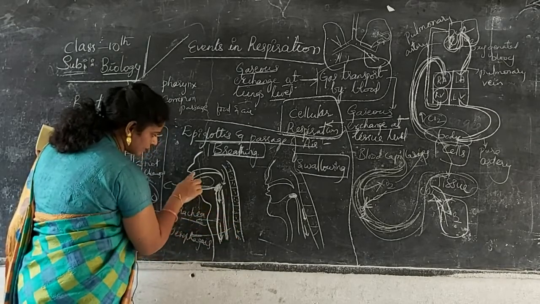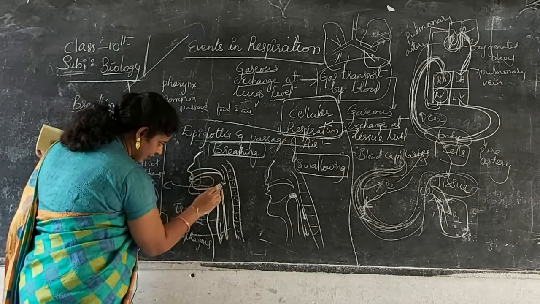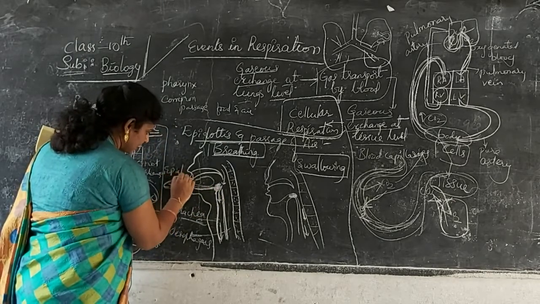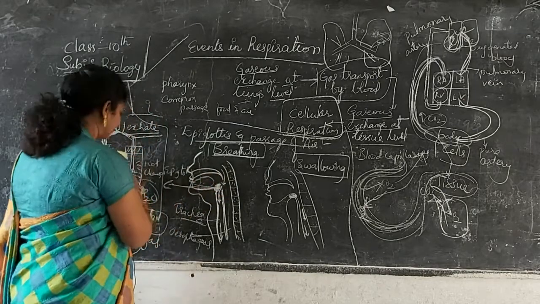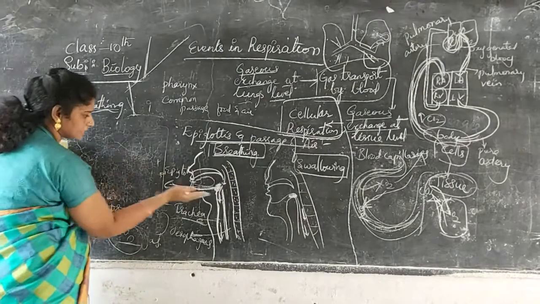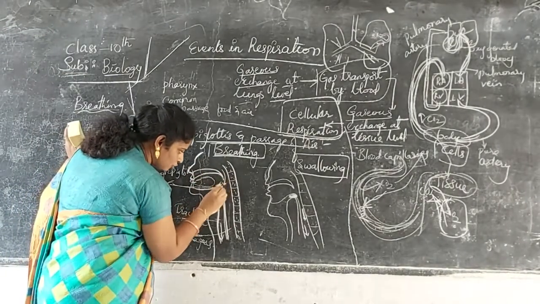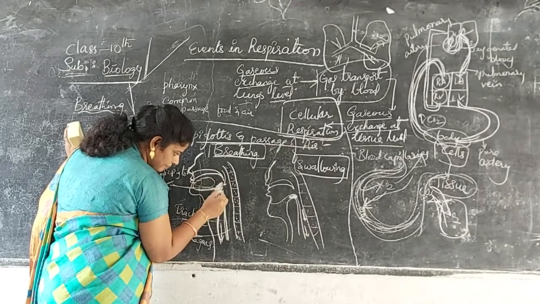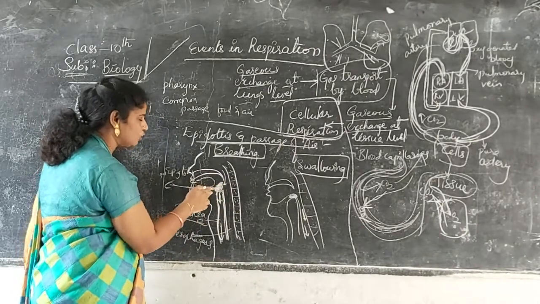So just observe here. This is nasal cavity, buccal cavity. Here we have epiglottis. What is this called as? Epiglottis. So this is a lid like or flip like, closing the two passages, mainly the tracheal passage. Okay, see here how it is functioning, I will tell you.